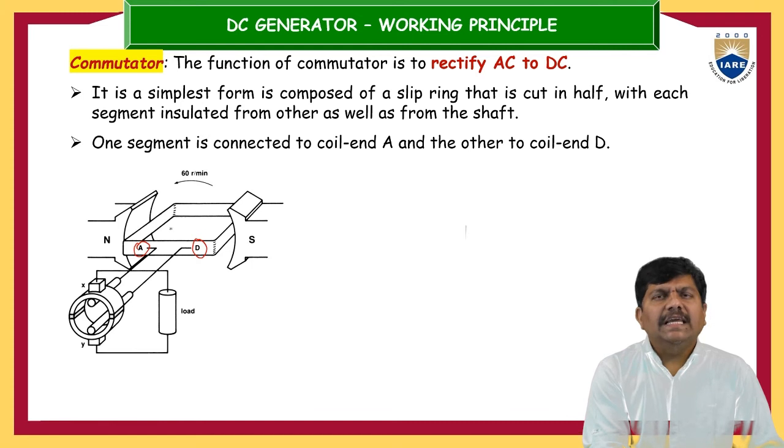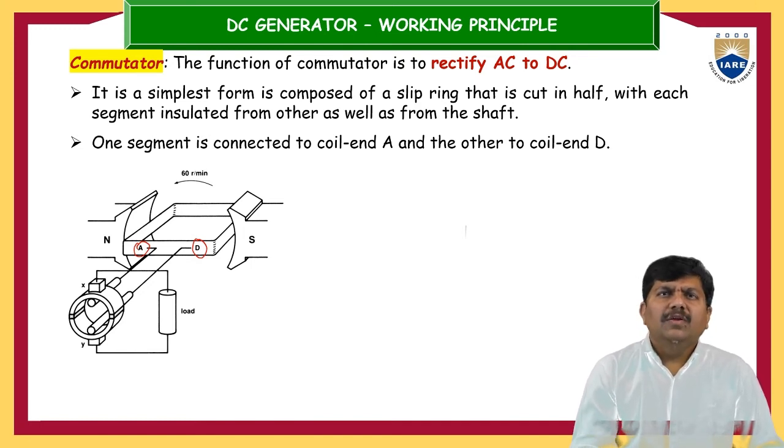With the velocity, this armature is going to rotate, and with the same velocity the slip rings also rotate. But on the surfaces of the slip rings, two solid portions are fixed. The two solid portions are nothing but the brushes. This brush is going to collect the electrical energy from a rotating body and communicate it to a stationary electrical load.